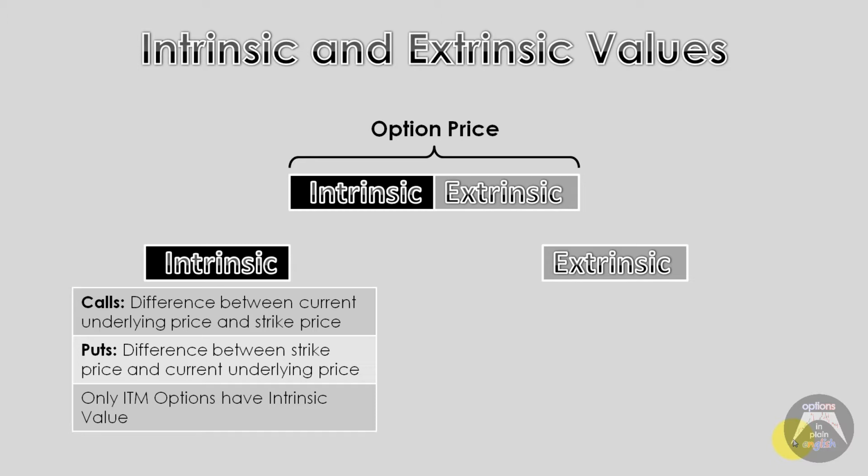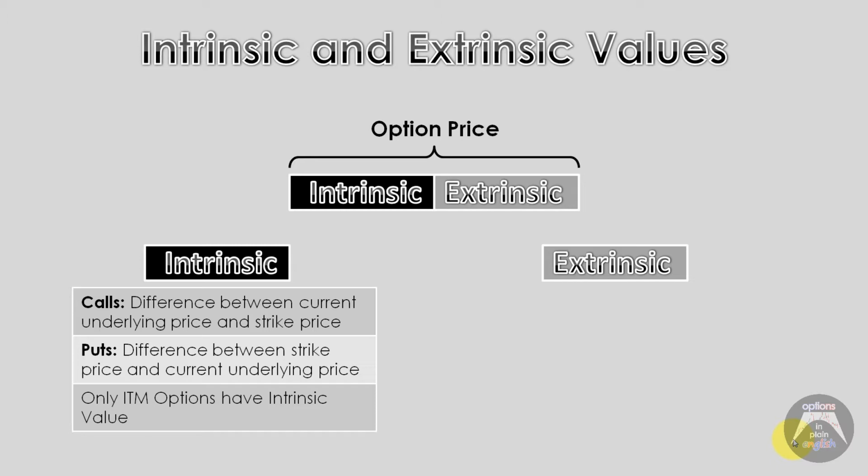For calls, when the current price is above the strike price, the difference between the current price and the strike price would be the intrinsic portion of it. And for puts, it would be otherwise. Any strike prices for puts that are above the current underlying price would be the ones that have intrinsic value. So it would be the difference between the strike price and the current underlying price.